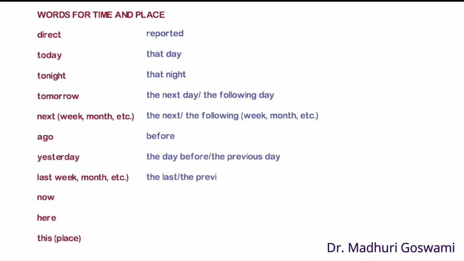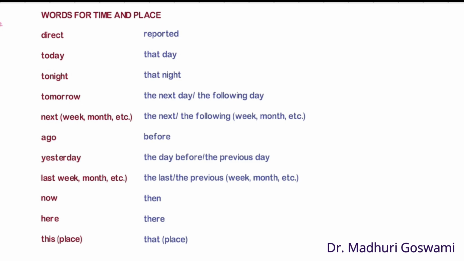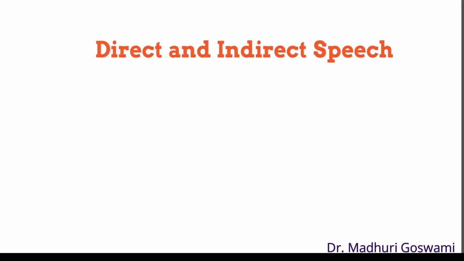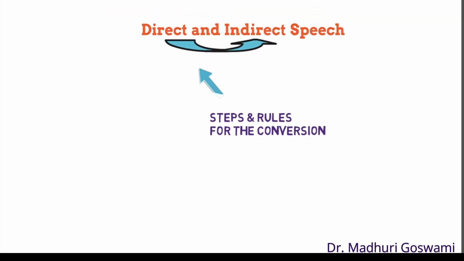The expression like ago becomes before. Yesterday becomes the day before or the previous day. Last week or last month becomes the last or the previous week or month. Now becomes then. Here becomes there. This becomes that if it refers to a place. And this is an overview or quick recap of the rules.